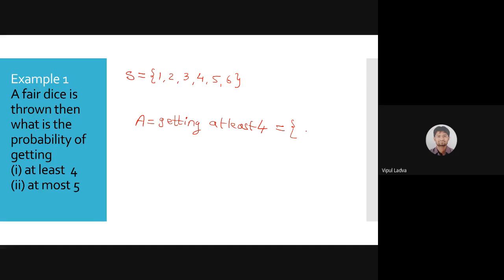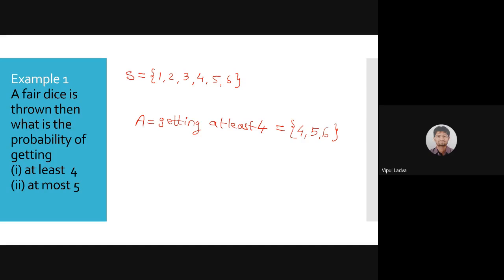Several cases for the A. At least 4. Can I take 4? No, you can't take 4? Is it right or not? Wrong. We can take 4. 4, 5, 6. At least 4. Is it okay? At least 4 means minimum 4 should be there. If it is more than 4 it will work, less than 4 will not work.